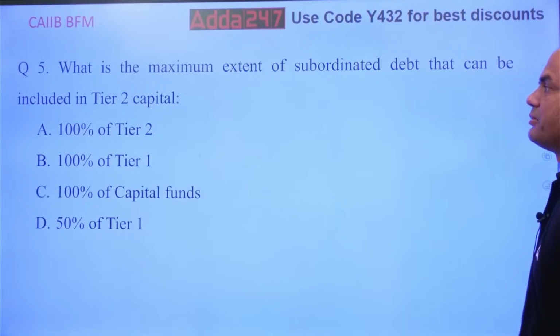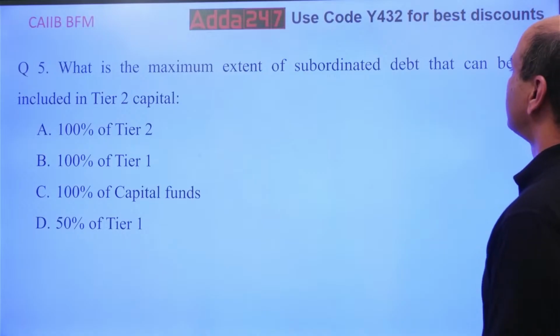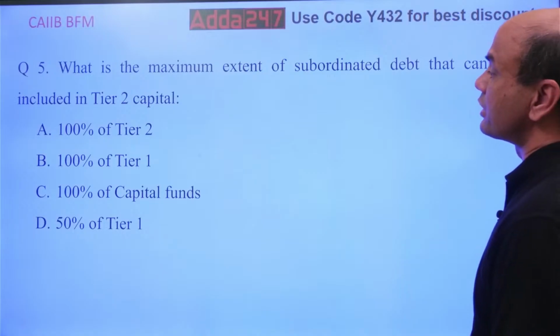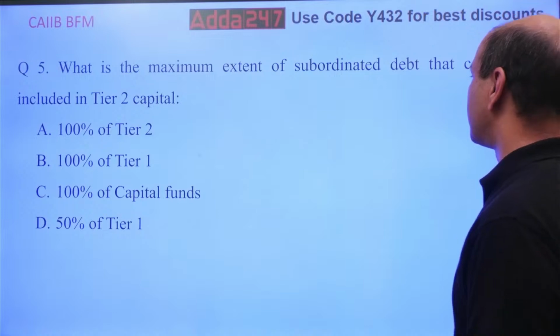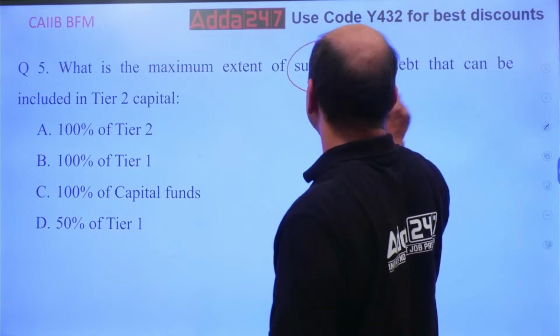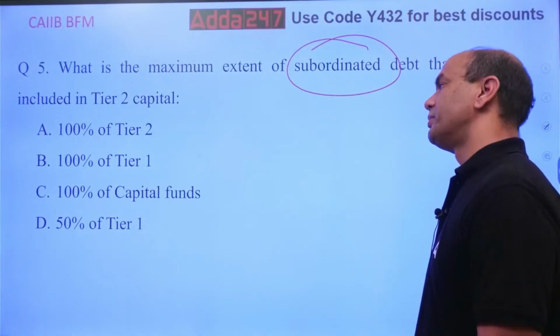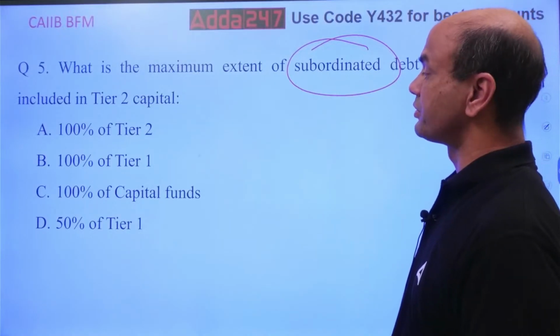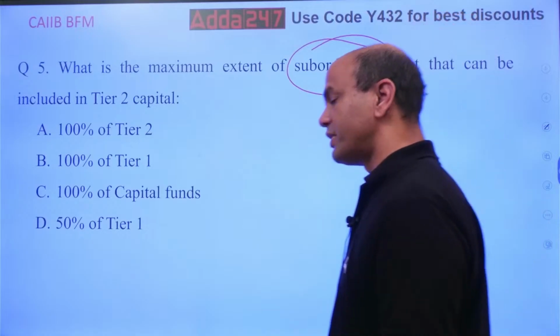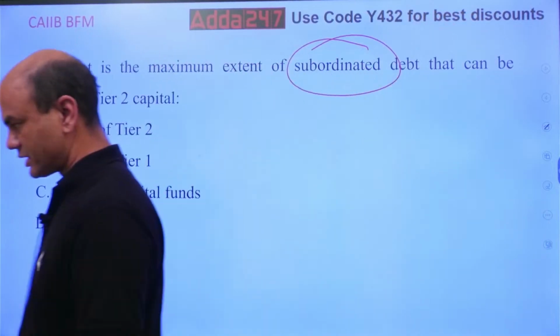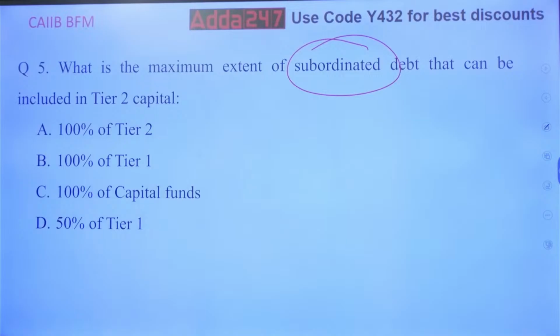Next, what is the maximum extent of subordinate debt that can be included in tier 2 capital? Subordinate debt. 100% of tier 2, 100% of tier 1, 100% of capital funds, 50% of tier 1. Think over it. What is the maximum percentage of subordinate debt?